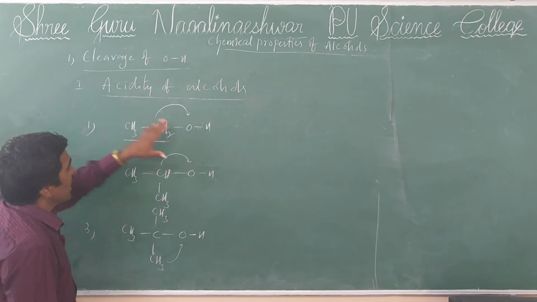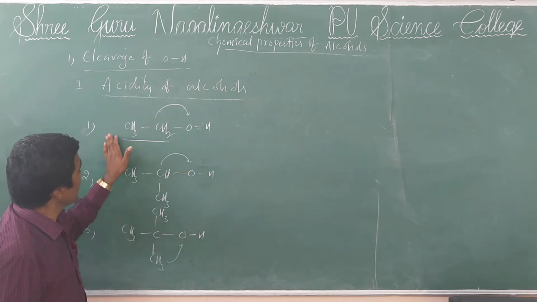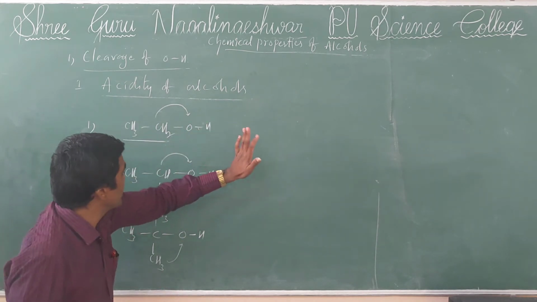In primary alcohol, compared to tertiary alcohol, hydrogen is liberated quickly.